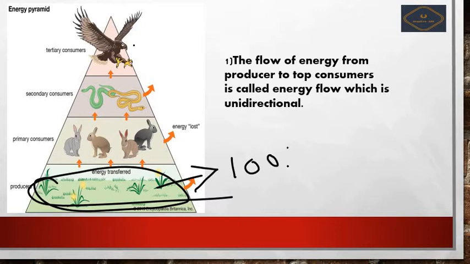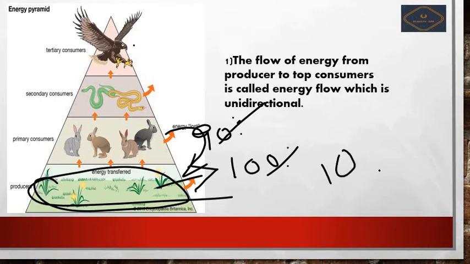Rabbits, grasshoppers, etc. will eat this grass, and it will consume around 90% of the energy. That means only 10% of the energy will be consumed by this level. Rest will be given to subsequent levels.